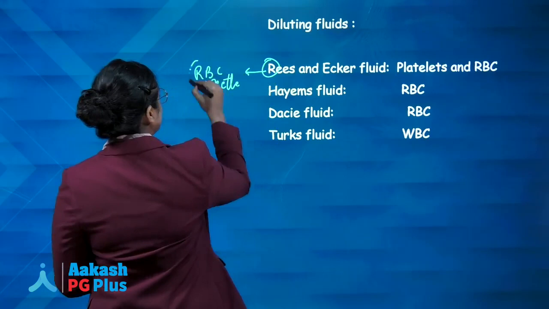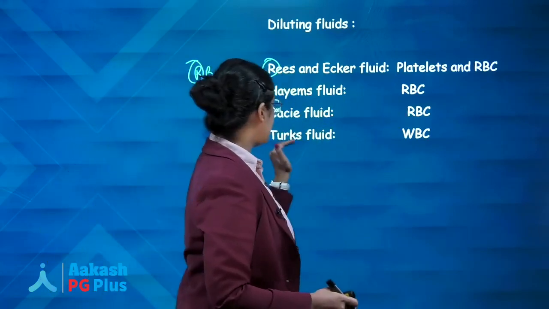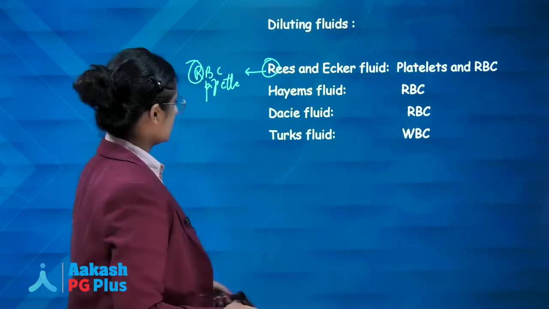R for Rees and R for RBC pipette. Hayem's fluid for RBC, Dacie's fluid for RBC, and Turk's fluid for WBC count.